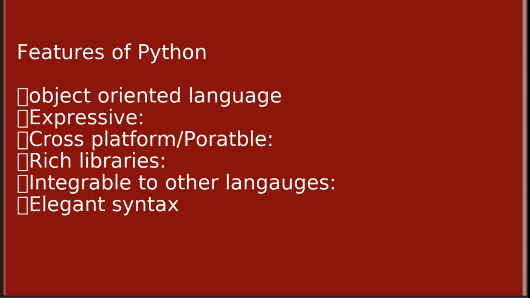The next important feature is that it is cross-platform or portable. Let's assume that you have written a Python code for your Windows machine. Now, if you want to run it on a Mac or Linux, you don't need to make changes to it. In other words, you can take one code and run it on any machine. There is no need to write different code for different machines.